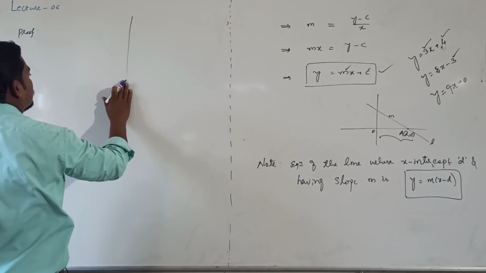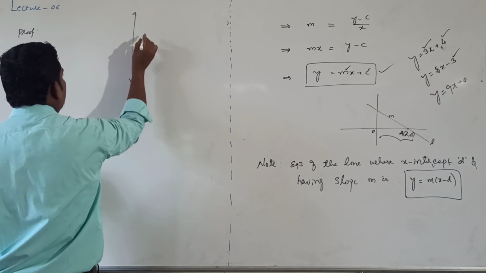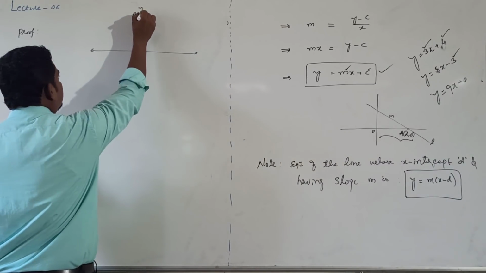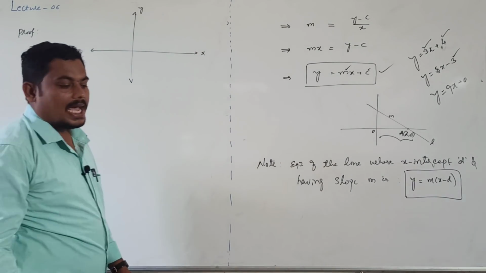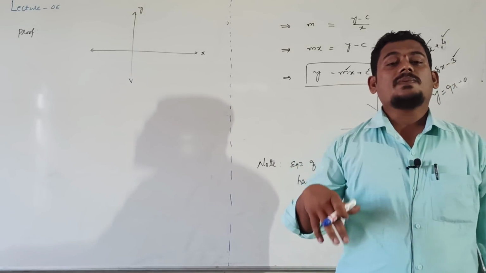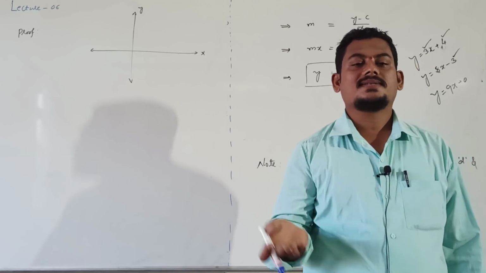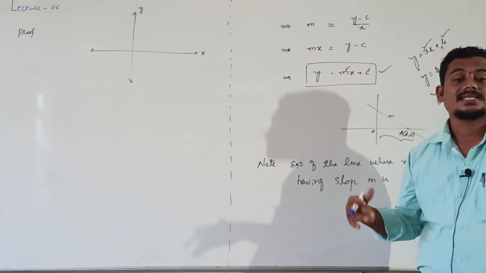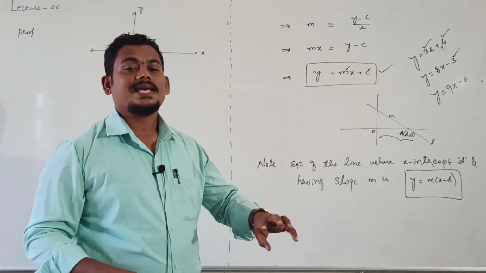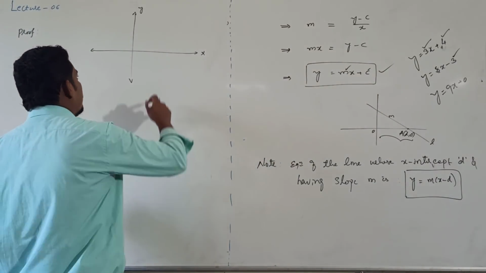Just consider the 2D plane, x-axis and y-axis. Our required line intersects the x-axis as well as the y-axis. In the previous case, one of the intercepts, either x-intercept or y-intercept, and the slope were given. But in this case, instead of giving the slope, only the x-intercept as well as the y-intercept are given.